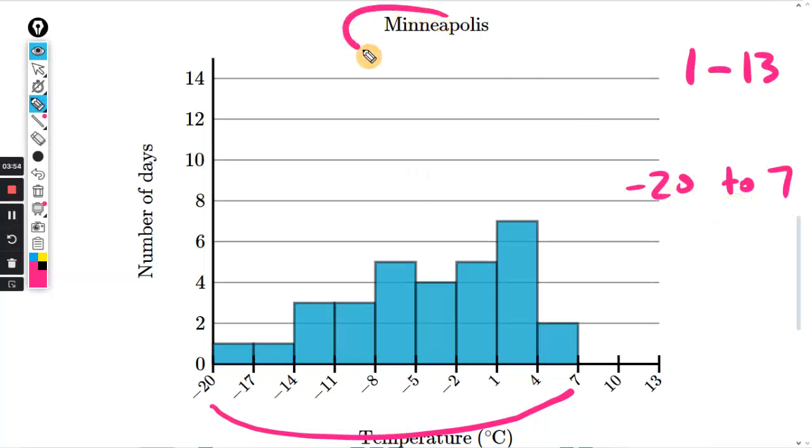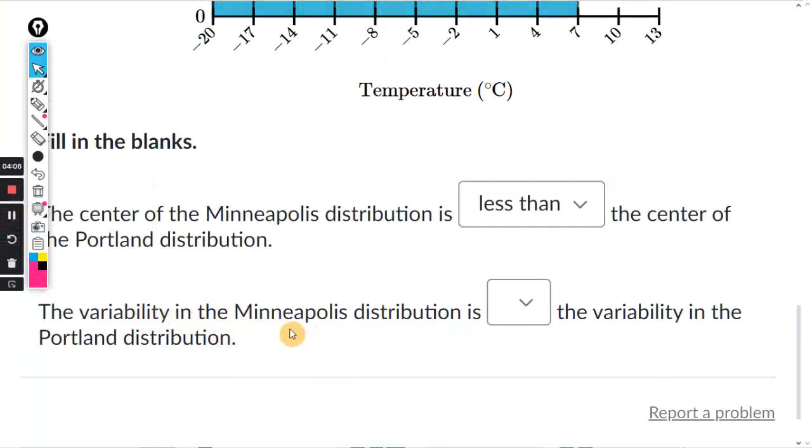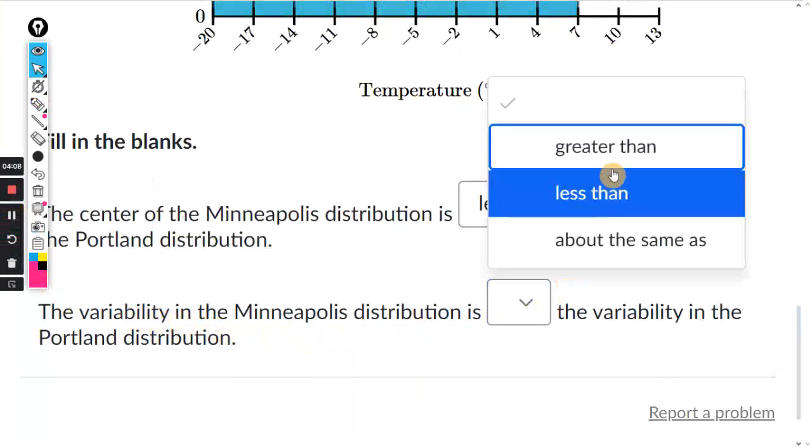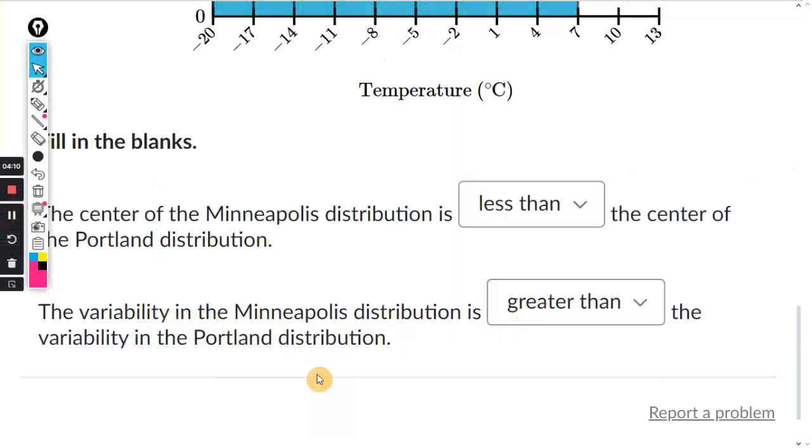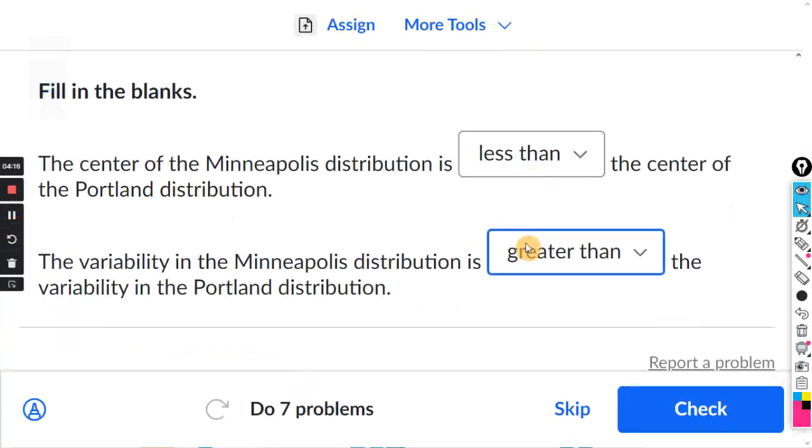So the one for Minneapolis has more variability. Let's complete the sentence. The variability for Minneapolis is going to be greater than the variability for Portland. So that's it. Less than, greater than.